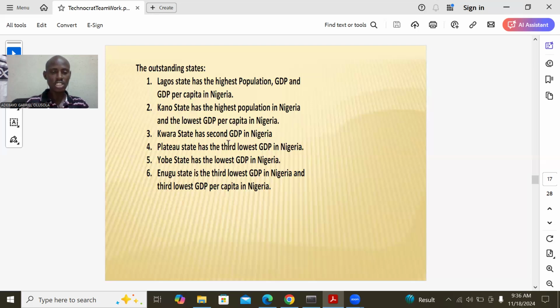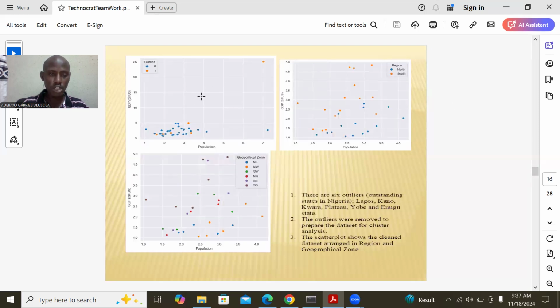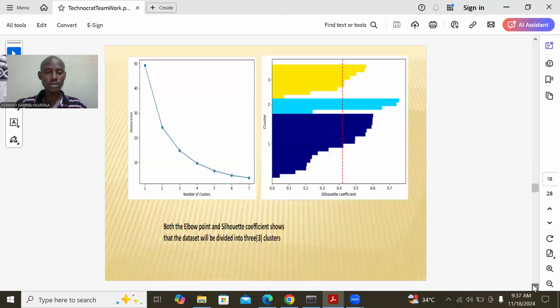Kwara State has the second highest GDP in Nigeria. It will affect the model, so we remove it. Plateau State has the third lowest GDP in Nigeria. We remove it. Yobe State has the lowest GDP in Nigeria. We remove it also because the outliers will not enable us to build the model. Enugu State has the third lowest GDP in Nigeria and the third lowest GDP per capita. We have to remove it. So you can see these are the outliers that we removed. If we do not remove them, we will not be able to get a clean data set. So we now move forward.